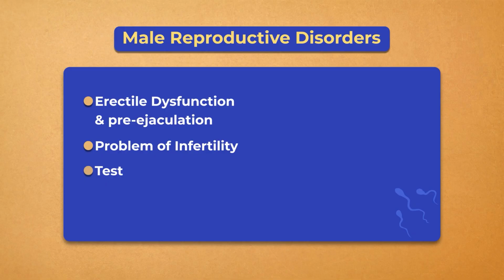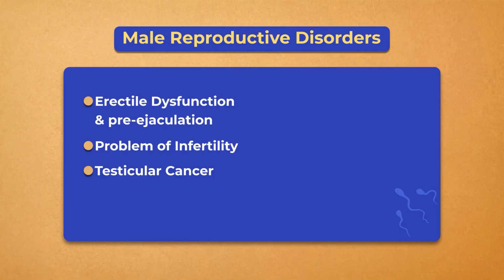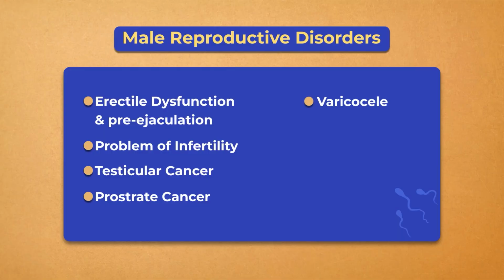Then comes the third disorder, that is testicular cancer, which is the cancer of the testis. Then prostate cancer, which generally occurs in the advanced stages of life. It is the cancer of the prostate gland, and in this a person might feel frequent urination, or distress during urination. Then comes varicocele. What is varicocele?